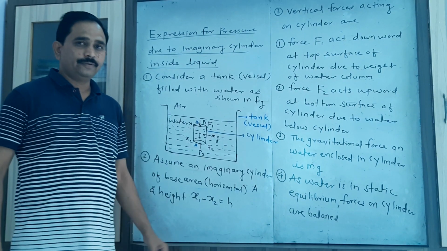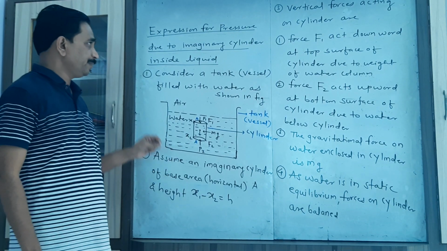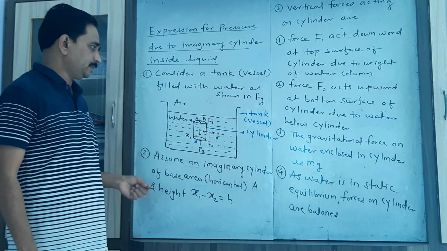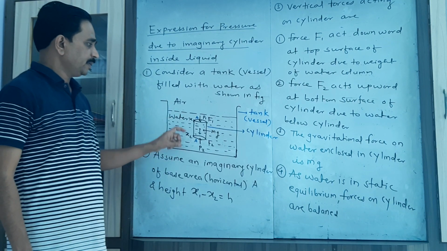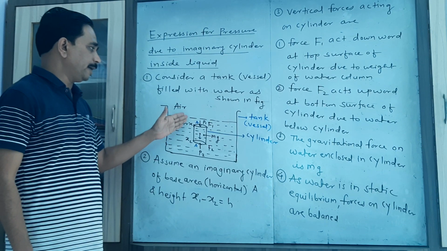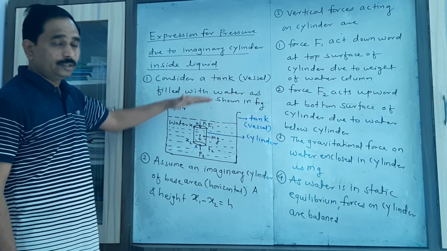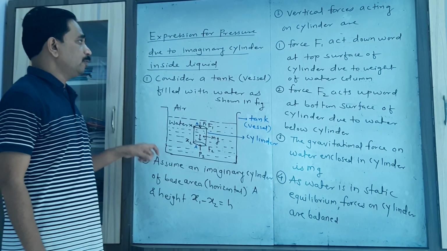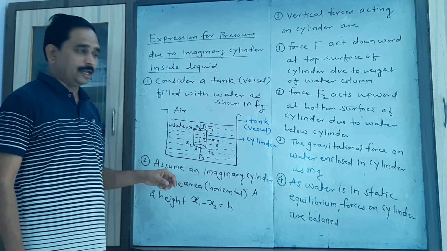In today's video, I am going to explain the expression for pressure due to an imaginary cylinder at three different stages. The first one, when that cylinder is completely deep in water. Second one, when it is moved through a certain depth. And third one, when it is just above the free surface of the liquid. In those three cases, we have to find the expression for pressure due to the imaginary cylinder.